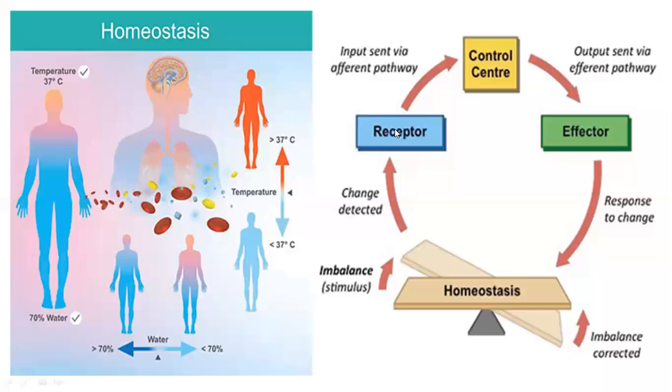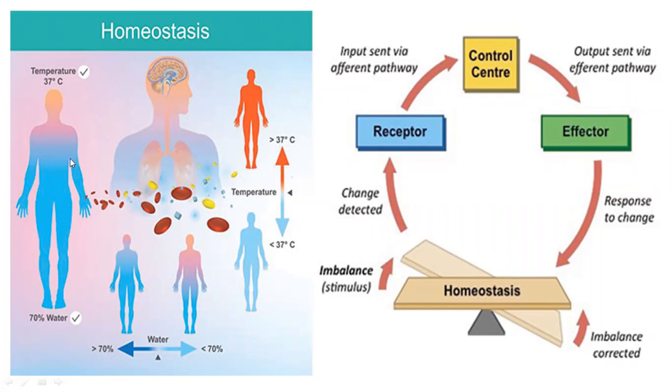So water is needed. In that way, the receptors send information to the coordinating systems in our body. Immediately that information is sent to our buccal cavity or tongue, so we immediately feel thirst. After thirst, we drink water. As we drink water, the water level increases again and body temperature comes back to normal.